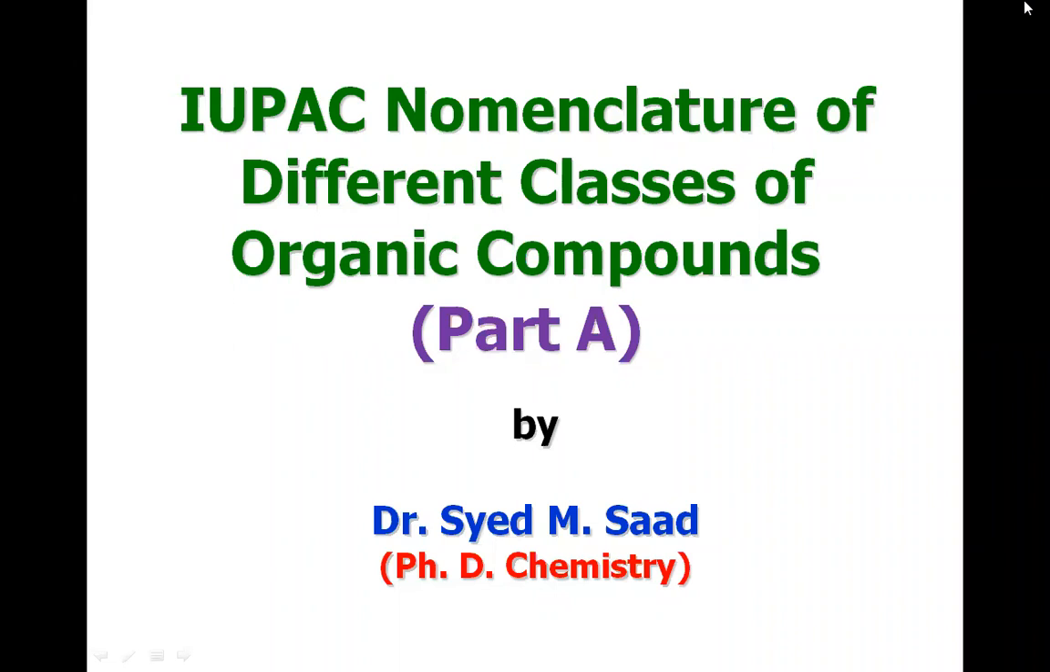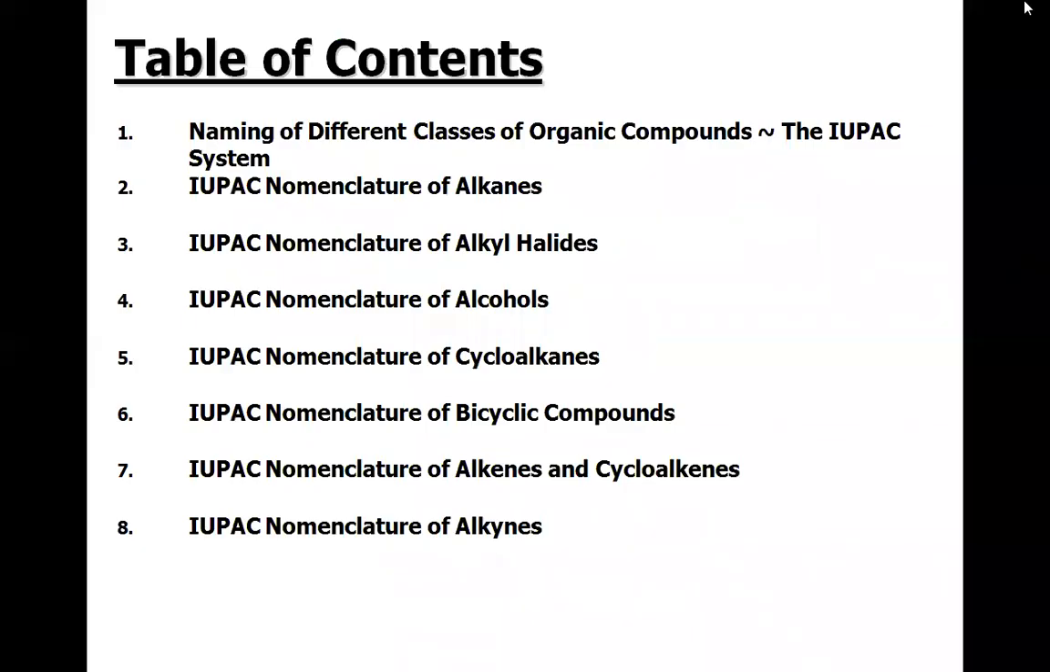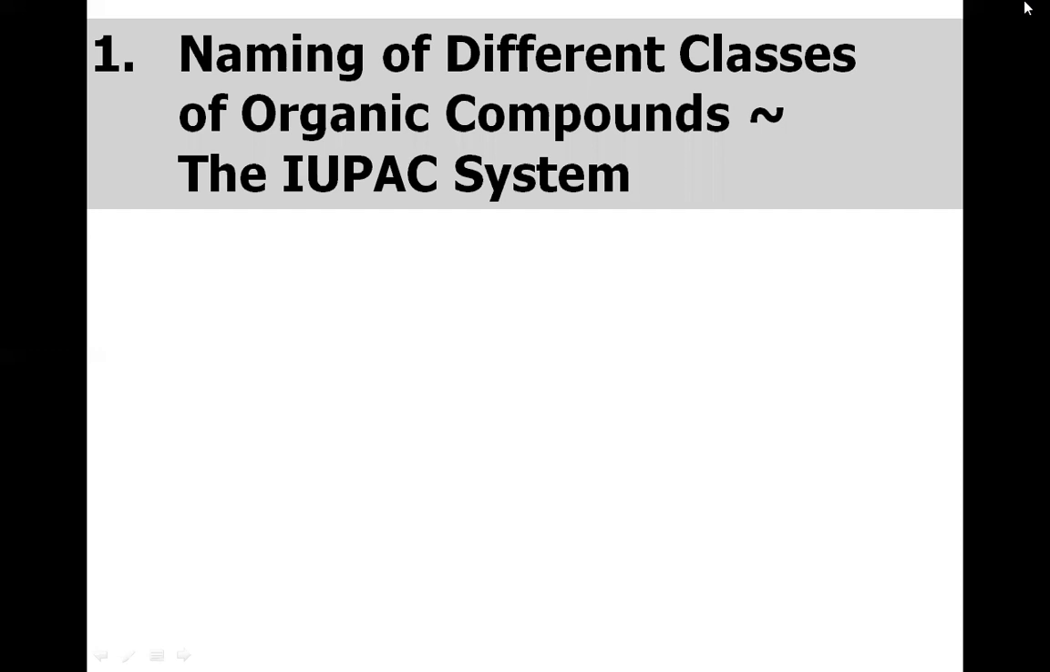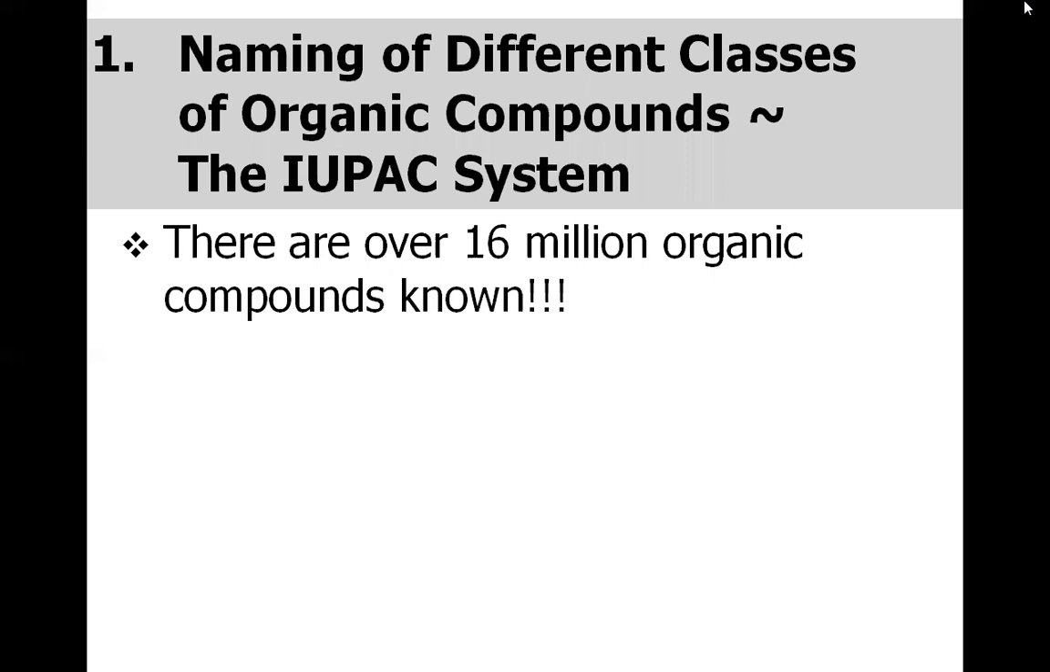Today we will discuss the IUPAC nomenclature of different classes of organic compounds. It's part A of our lecture series. So in this lecture, we will discuss the IUPAC nomenclature of alkanes, alkyl halides, alcohols, cycloalkanes, bicyclic compounds, alkenes, cycloalkenes, and alkynes.